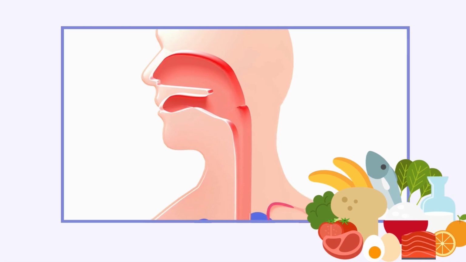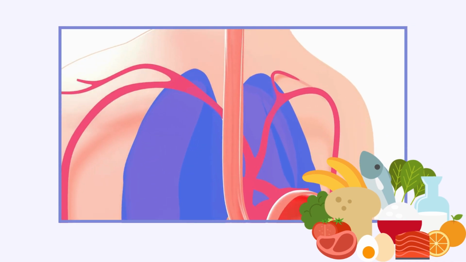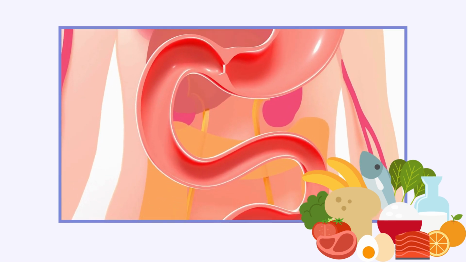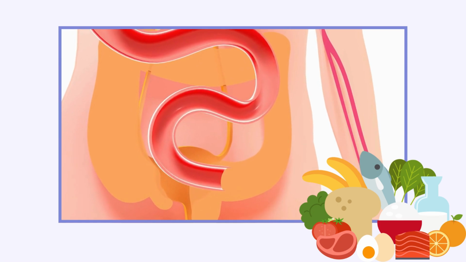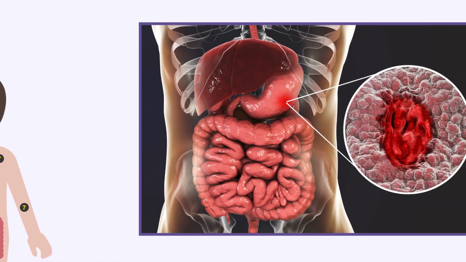The gastrointestinal or GI tract runs from the mouth to the anus and works to absorb and digest food. Within the GI tract there are trillions of bacteria, also known as gut microbiota. The gut microbiota interacts with body systems to assist in normal functioning, such as aiding with the breakdown of food in the digestive system. Alcohol is absorbed in the GI tract, with 80% occurring in the small intestine and about 20% in the large intestine.